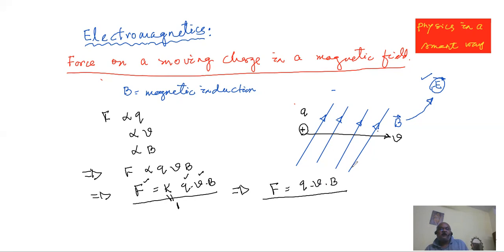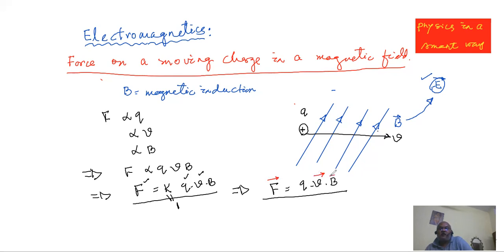Somebody who is seeing our derivation, listening to our idea, may have some doubt, some questions. He or she may say, okay, your expression seems to bank only on magnitudes, and magnitude is a scalar quantity. Force is a vector, charge is a scalar quantity, but velocity is a vector.